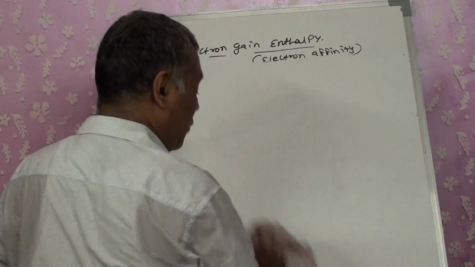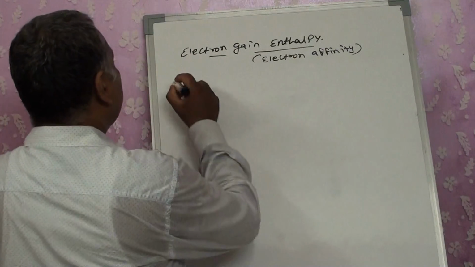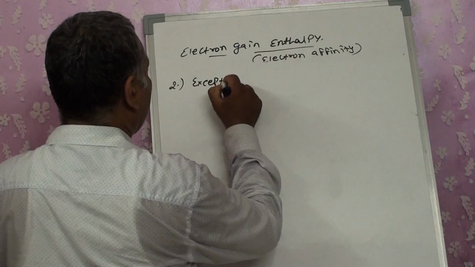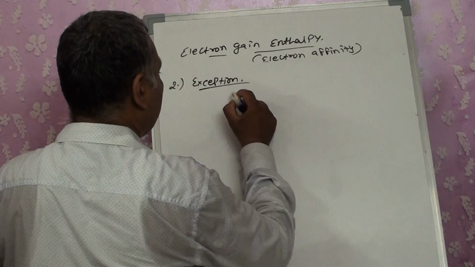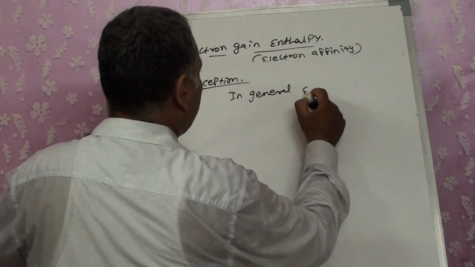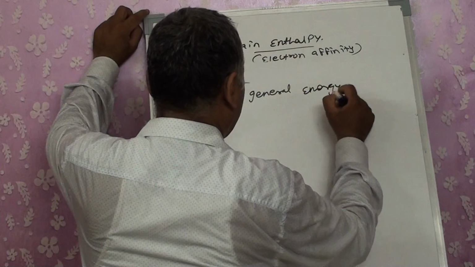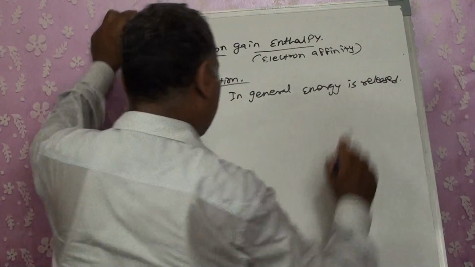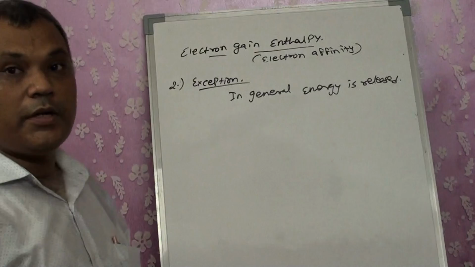Second exception: normally we said that electron gain is exothermic, that energy is released.